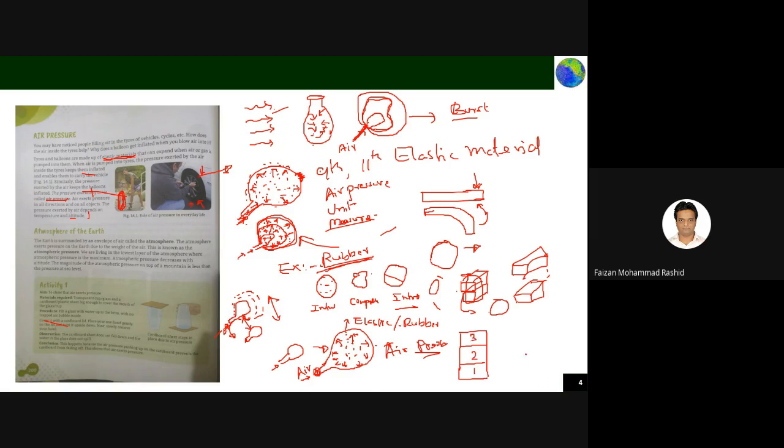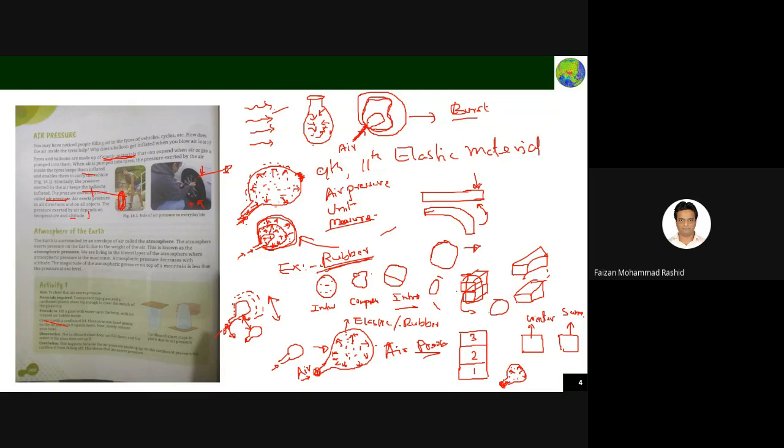Another situation is that you have a balloon in two climates, one hot, summer, and another cold, winter. Now if you have a balloon and you fill some amount of air into it, and you tie it, the air is already there and it is exerting pressure. Don't put any more air in.